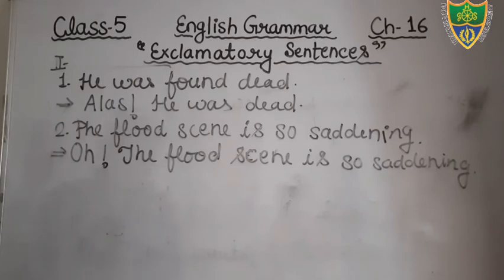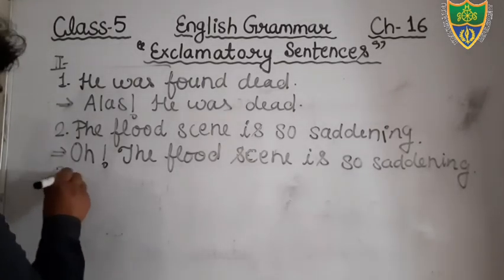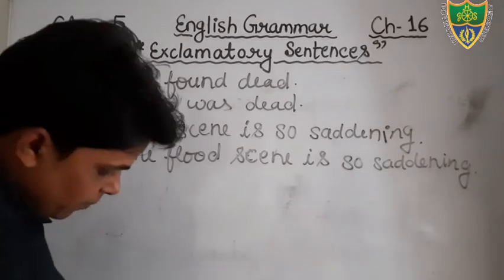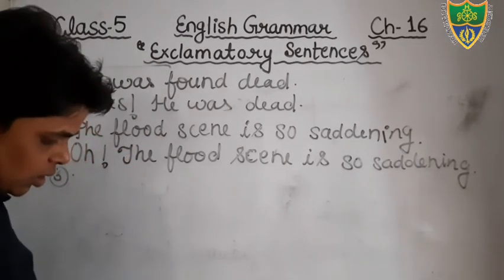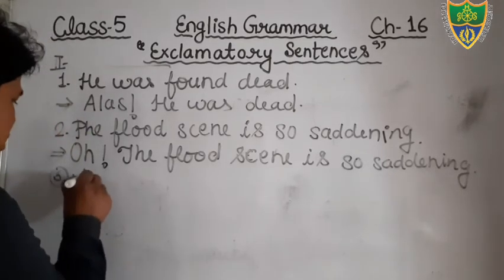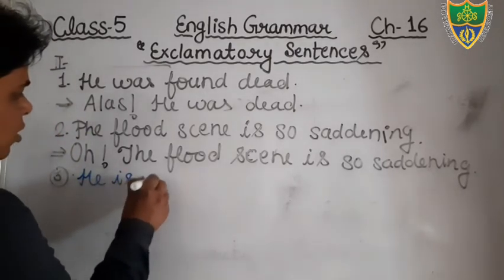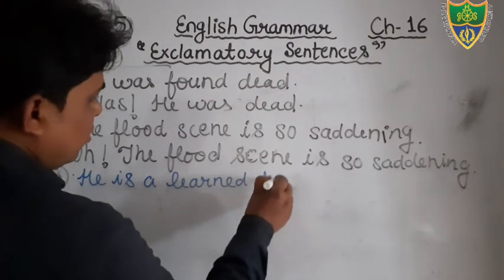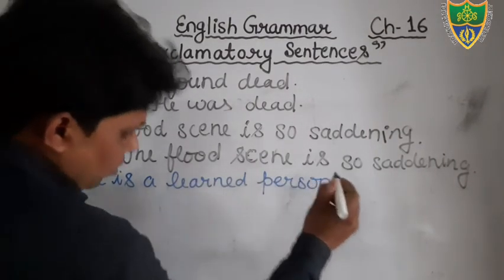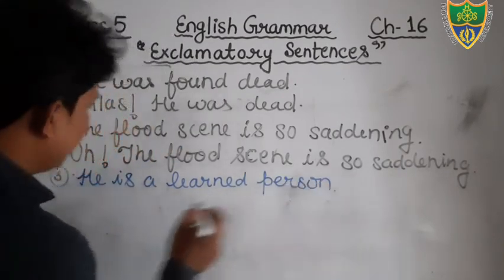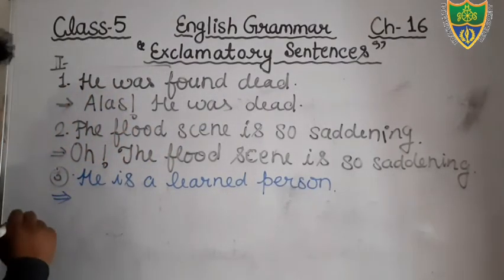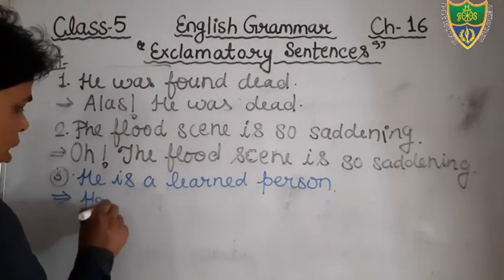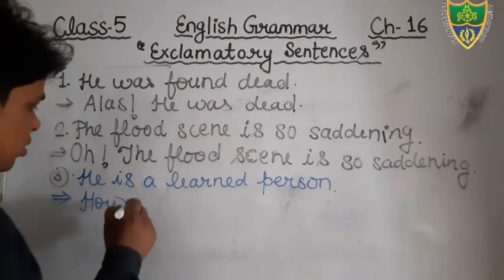Okay, students? In this way, there is one more sentence you can see. Okay, I am going to write with this pen. He is a learned person. Just see. This is your sentence. So we can write it. He is a learned person. You can make how learned he is.